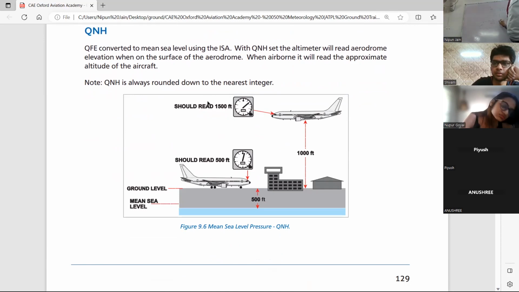So tell me, what is the QNH here? The QNE here is 1010. Sorry, the QFE here is 1010. 1010 is the QFE here, and mean sea level is 120 feet below you. So what is the pressure here? 1014 hectopascal.